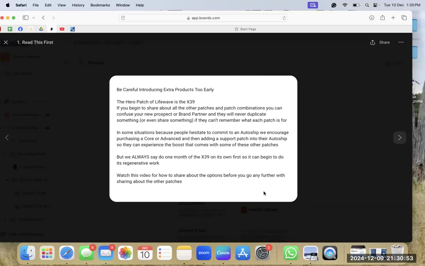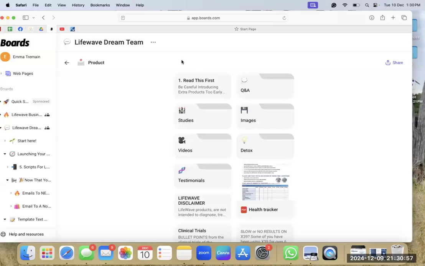Thank you, Vanessa. I appreciate that. So yeah, guys, definitely read this first. In a few of the folders that we've got on here, we've got number 1 numbered at the top of the folder for a reason. So always click that number 1 first, because some of them are disclaimers, some of them are read this first, some of them are just tips on how to guide through those folders. So always start in the top left as you would reading a book.